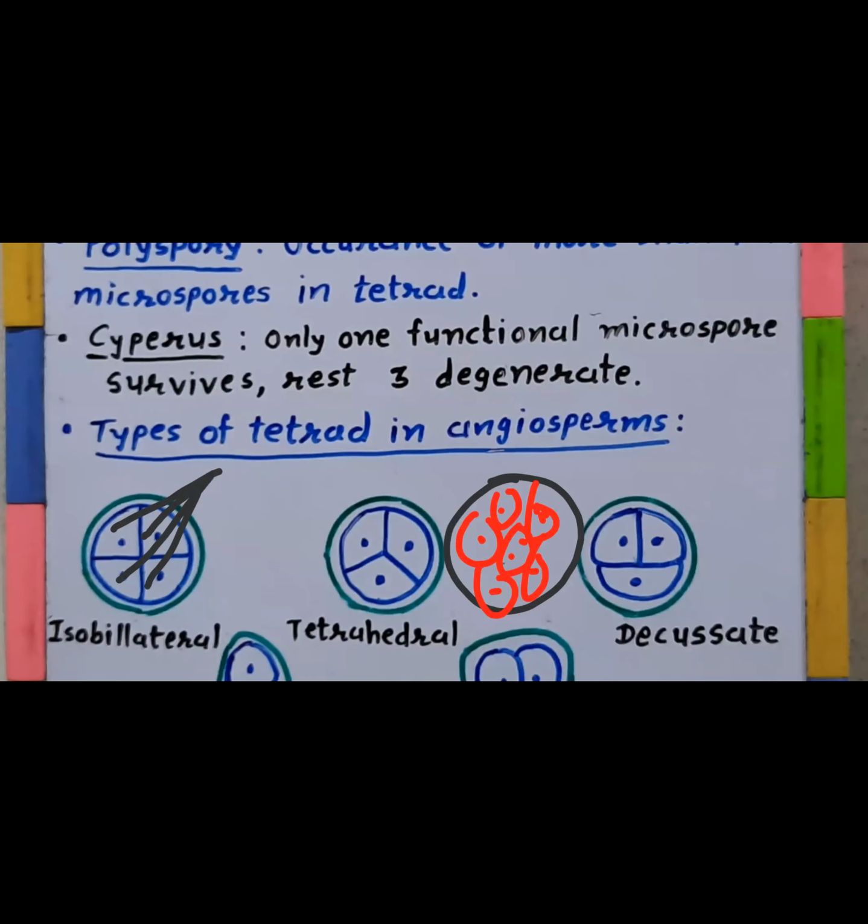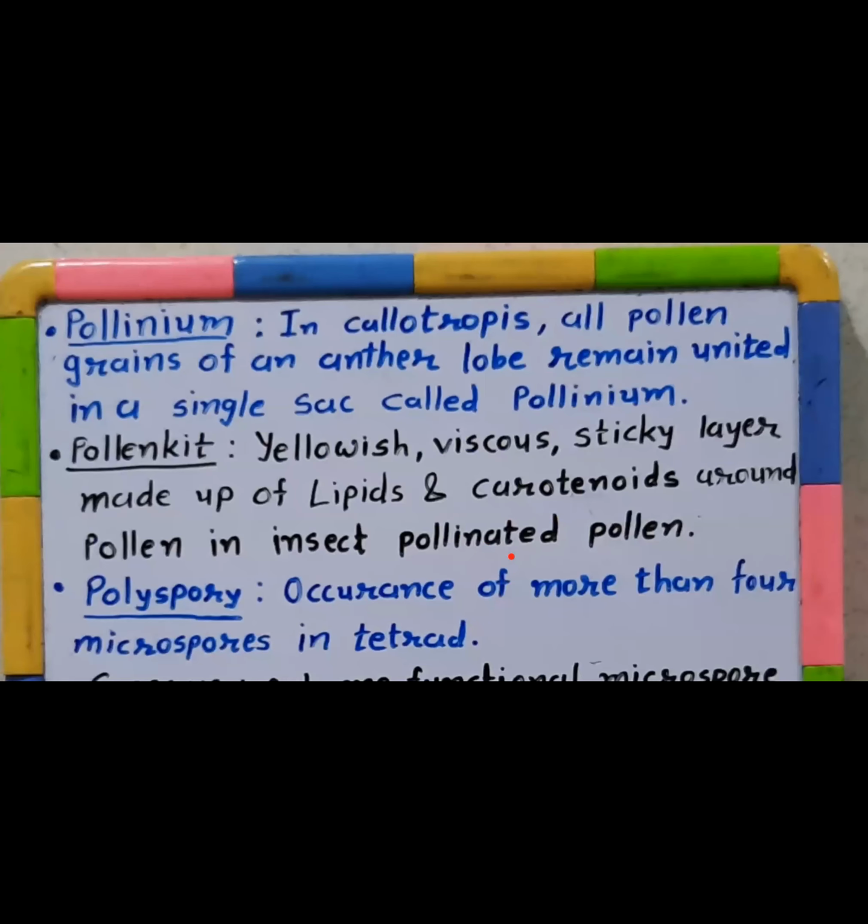At that time, the phenomenon is to be termed as polyspory. It is known as polyspory. Ideally, through meiosis, a pollen mother cell should form 4 pollen grains. Instead of that, if there is an unusual division and there are more than 4 pollen grains in a tetrad, you call it polyspory.